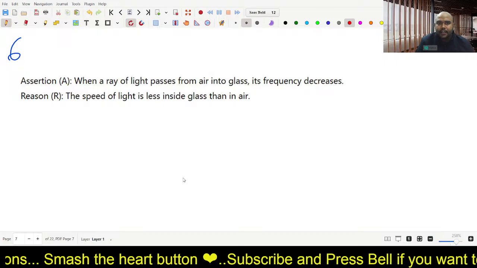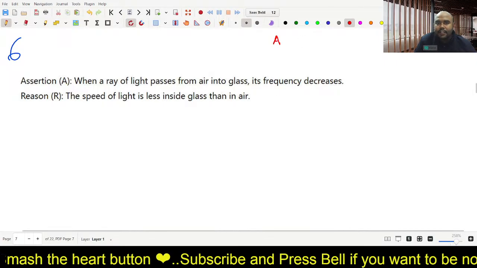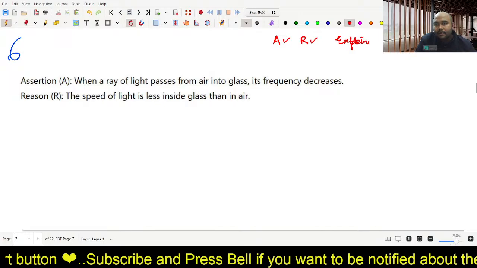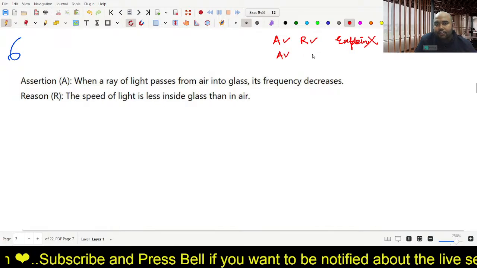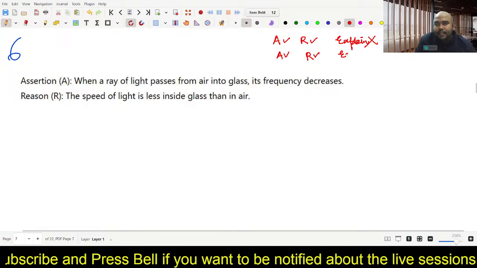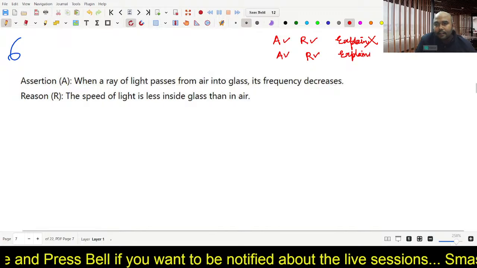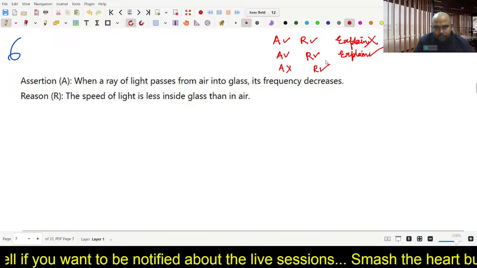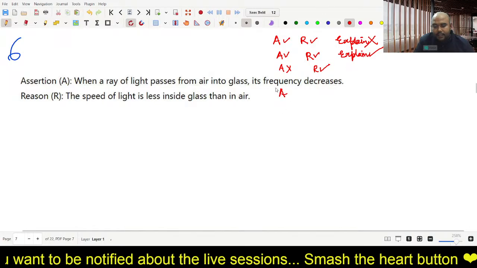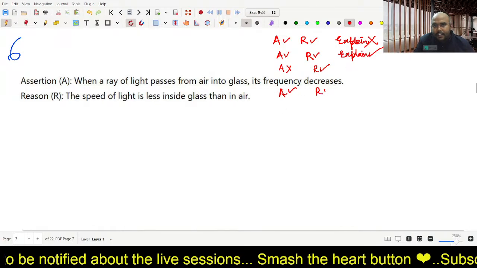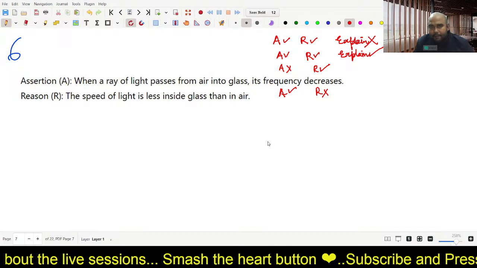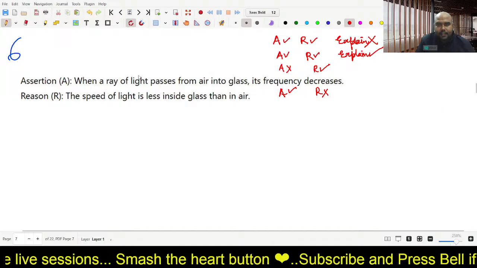All of you will try. There are four options. Assertion is true, reason is true, but it does not explain. Assertion is true, and reason explains the assertion. Assertion is false, reason is true. Assertion is true, reason is false. Now, out of the four options, tell me which option do you think is correct in this case?